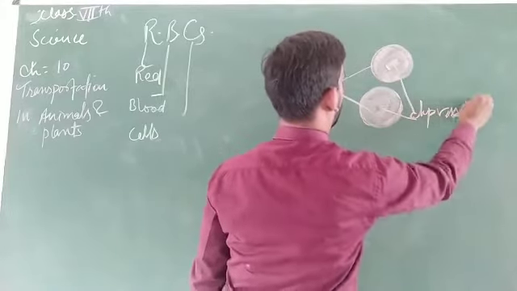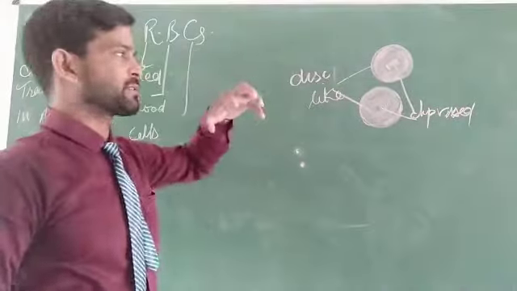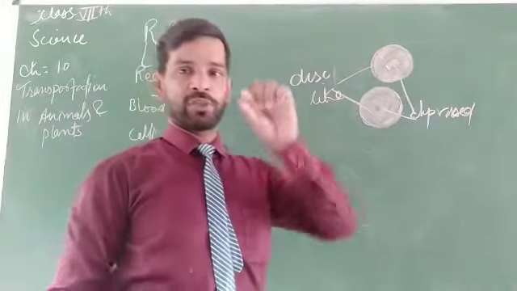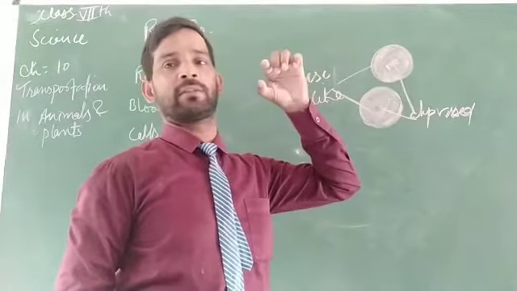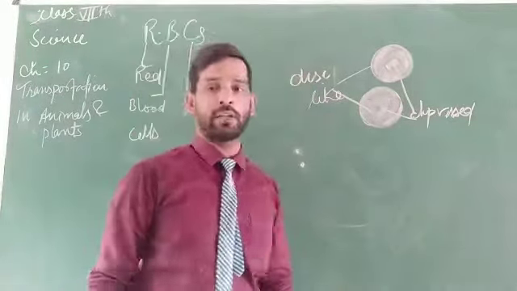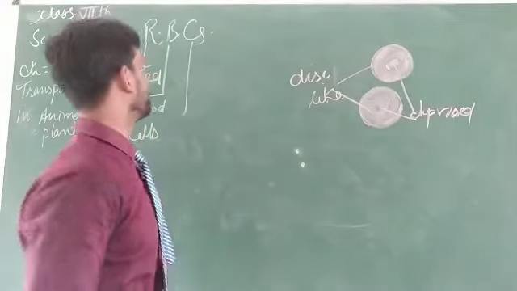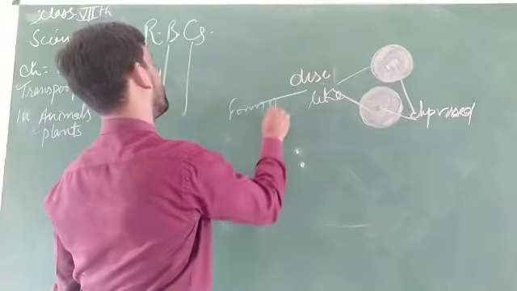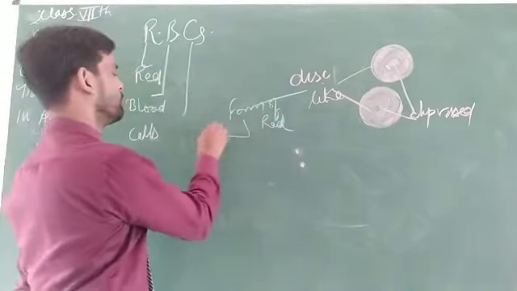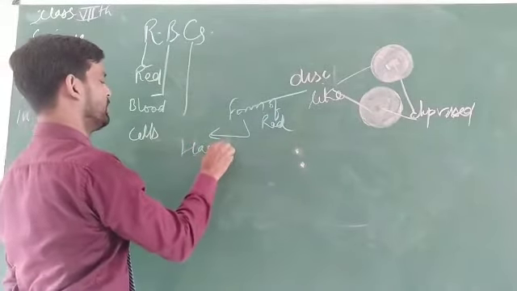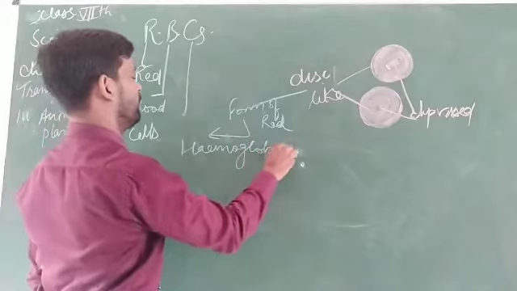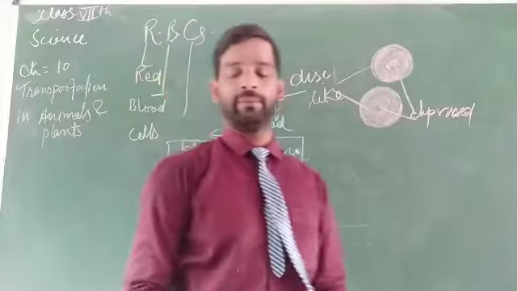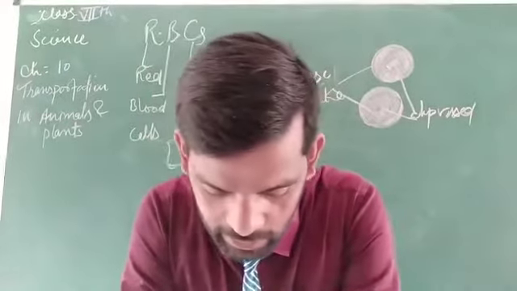Depressed, the middle part remains depressed, as a concave lens. As you see, a concave lens is depressed at the center and the edges are thicker. Like this is a disc-like structure, which is red in color. Why? Because of the presence of hemoglobin in it. Due to the hemoglobin, its color is red. That is why this is called red blood cells.